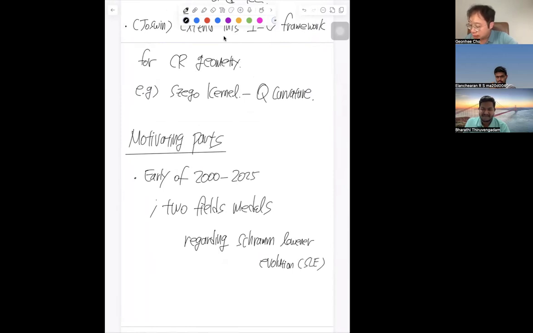This is a topic of random complex analysis. It describes a random curve on the upper half plane or a disk. So this is a mixing of two fields, complex analysis and probability.